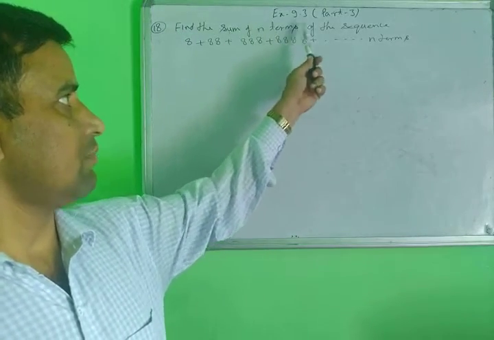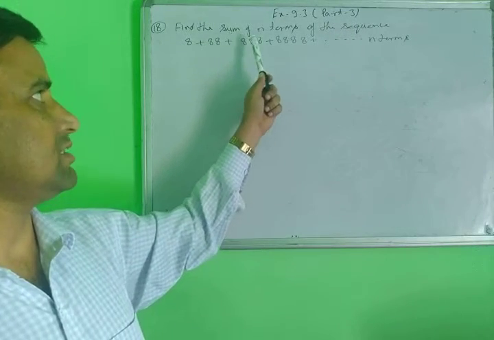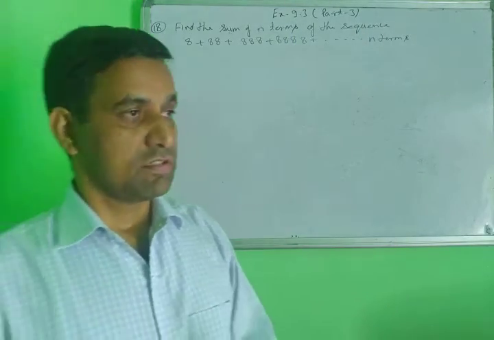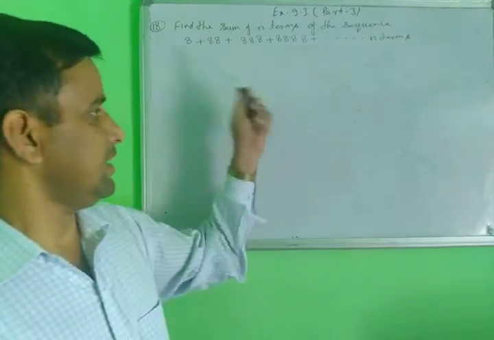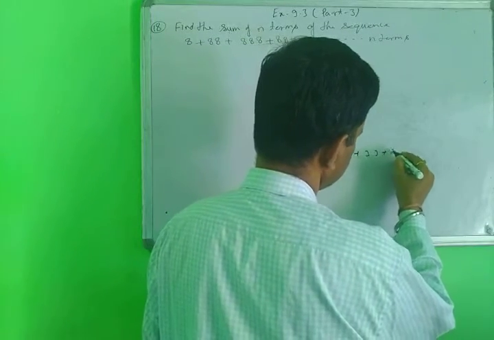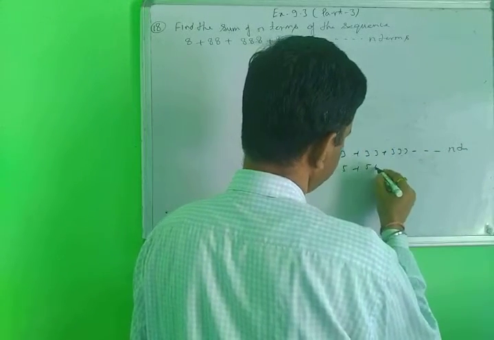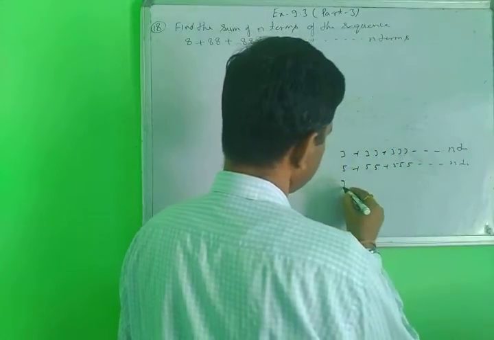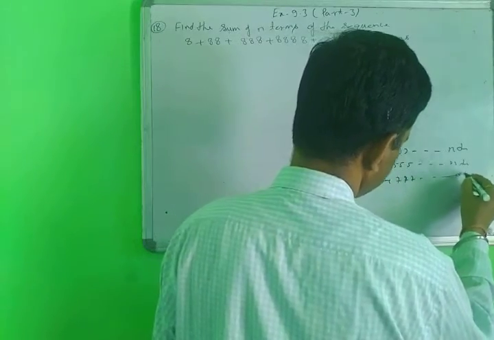Find the sum of the terms of the sequence. The given sequence is 8 plus 88 plus 888 plus dash dash dash n terms. First of all, for every question of this type, suppose here 3 plus 33 plus 333 dash dash dash n terms, or suppose you write 5 plus 55 plus 555 dash dash dash n terms, or 7 plus 77 plus 777 dash dash dash n terms.